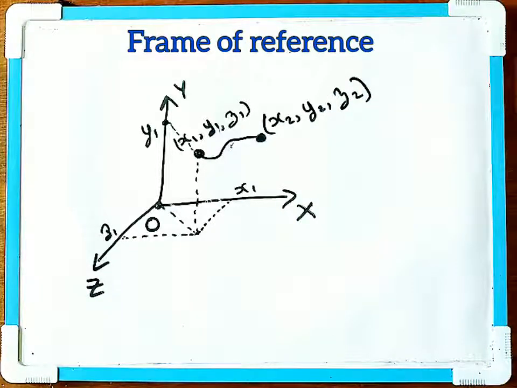So in order to specify the position of an object, we will make use of a reference point and the coordinate axis. If your object is moving in a straight line, we need only one coordinate axis. If your object is moving in a plane, then we make use of two coordinate axes, and if your object is moving in space, then we shall make use of three coordinate axes.